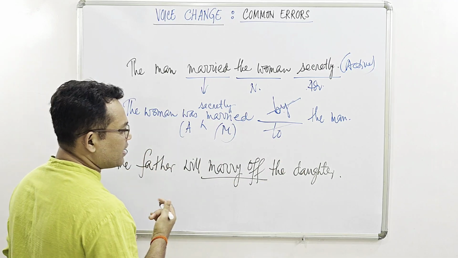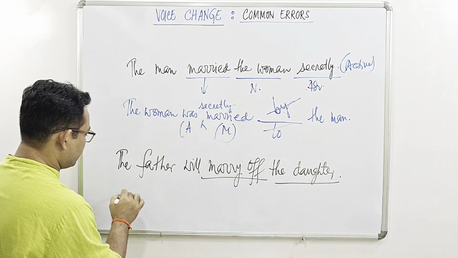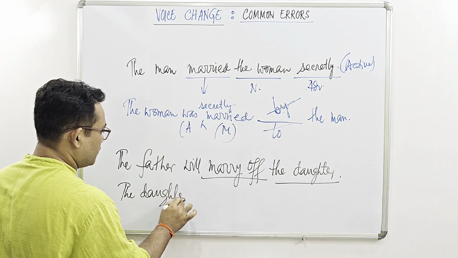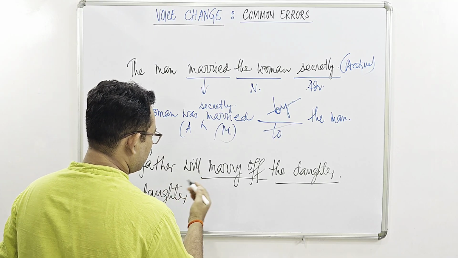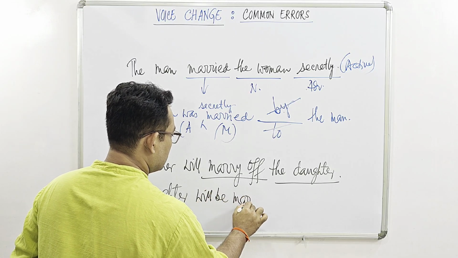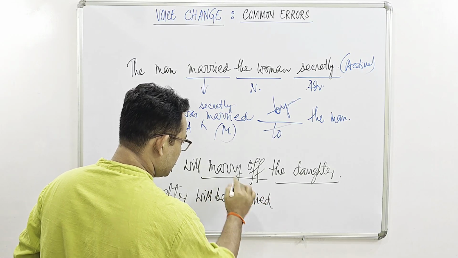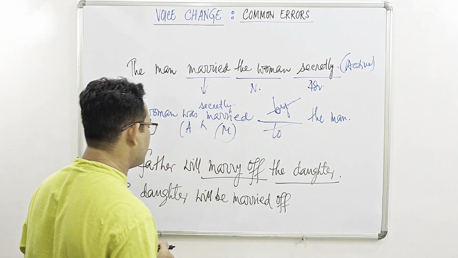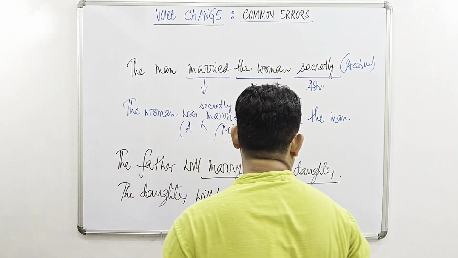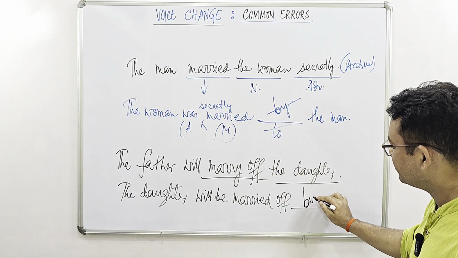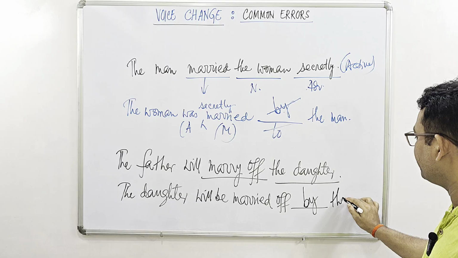Okay, so this time we bring in the object first. The daughter, then the verb will be married, past participle, then the preposition of will just be put after the main verb. Then we have to bring in the preposition by, and finally the agent, the father.